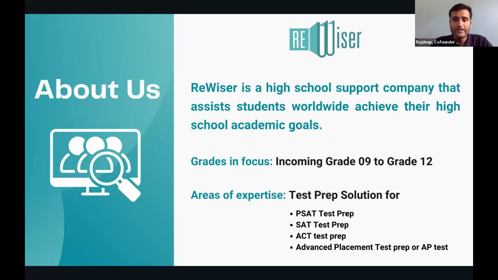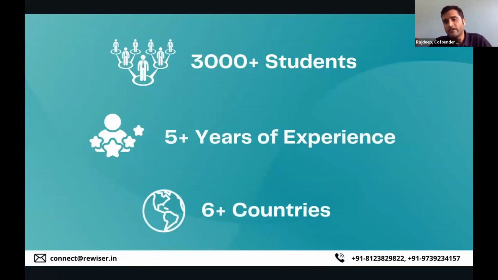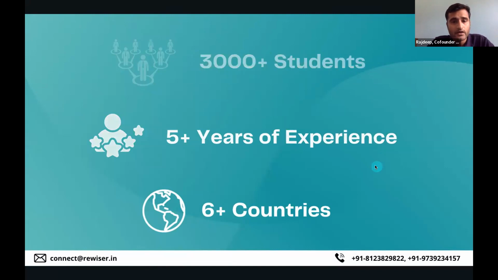On the other hand, we have the academic tutoring vertical, wherein we take care of IGCSE, IB, and A-level academic tutoring. The grades that we largely focus on are from grade 9 to grade 12. Over the last 6 years, we have catered to about 3,500 odd students across 6+ countries and about 15+ cities in India.